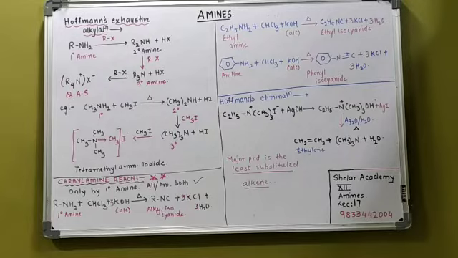The next reaction I have written with the aromatic primary amine, that is aniline. If it is aniline reacting with the same conditions, what do I get? I get phenyl isocyanide, carbylamine, a very important reaction. The product formed is isocyanide. Isocyanide आपको सिर्फ 2 ही reaction से मिलते हैं. HDA में था, if you remember the reaction with AgCN, वहाँ पे भी isocyanide मिला था, यहाँ पे भी isocyanide ही मिल रहा है. That is called as a carbylamine.